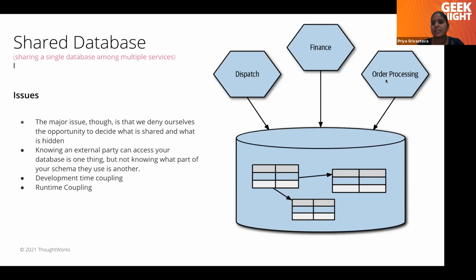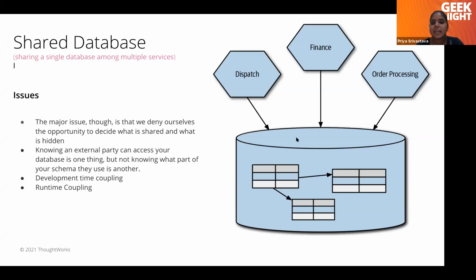This is dispatch, finance, and order processing, 3 different kinds of microservices, which are using the same database, right? The first issue we can see here is that all the services can see data of each other. The dispatch service doesn't know what its own data is and what data it should be taking from finance, because it has access to the whole database. The database is completely shared, nothing is hidden. If there is some third party data, ideally we should not be knowing, but because we have our schema in control, we know everything.